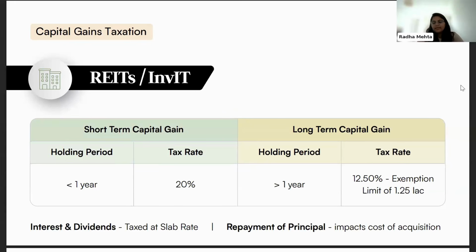Just to summarize this asset class, there are different taxation rules for the distributions that they are giving you. If the distribution is in the nature of interest and dividend, it gets added to your total income. If they are giving you distribution in terms of repayment of debt or repayment of capital, that reduces your cost of acquisition, and based on that cost, the capital gain is calculated. And for capital gain, the holding period rule is 1 year. If it is less than 1 year, the applicable tax rate is 20%. If it is greater than 1 year, the tax rate is 12.5% with an exemption limit of 1.25 lakhs.